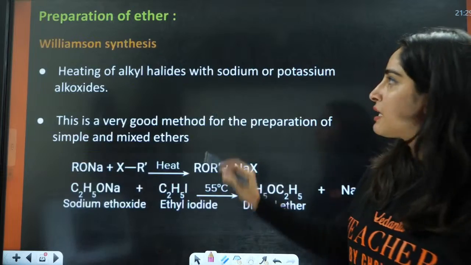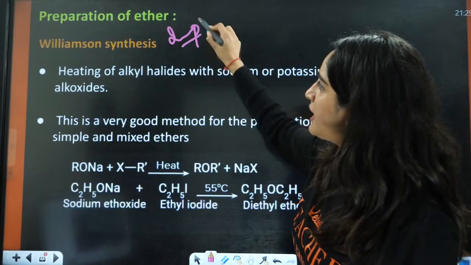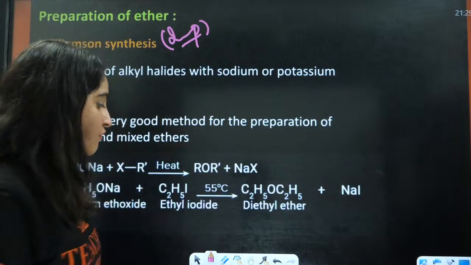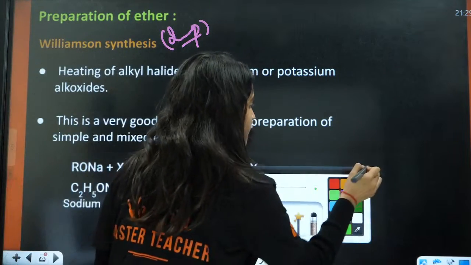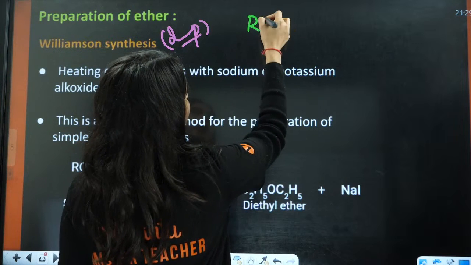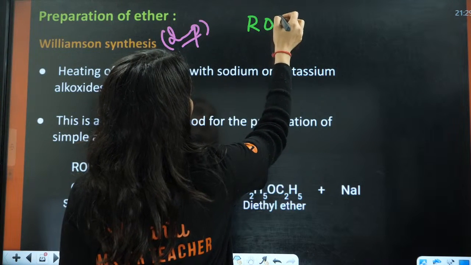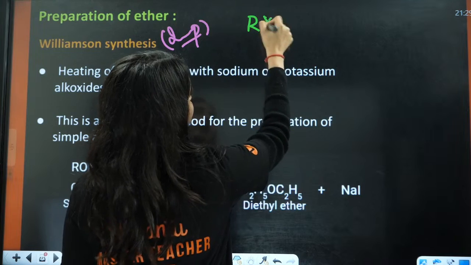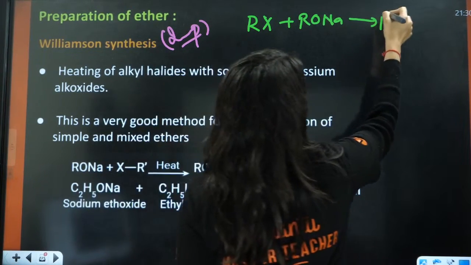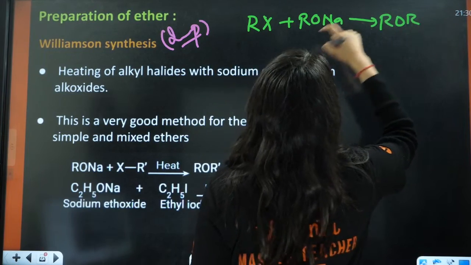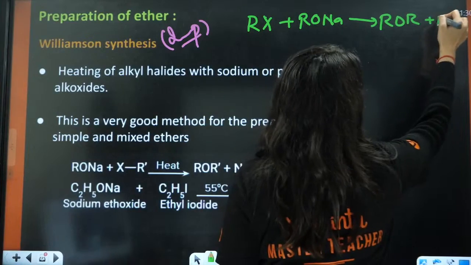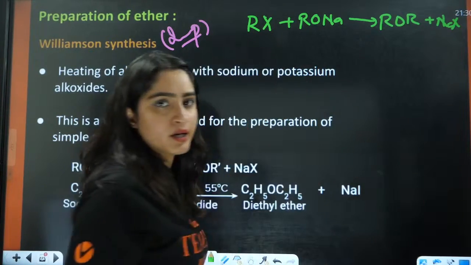Now the next step is Williamson synthesis. A very, very important reaction, simple and very important. You have RX plus RONa, which forms ROR plus NaX. This is a simple reaction.